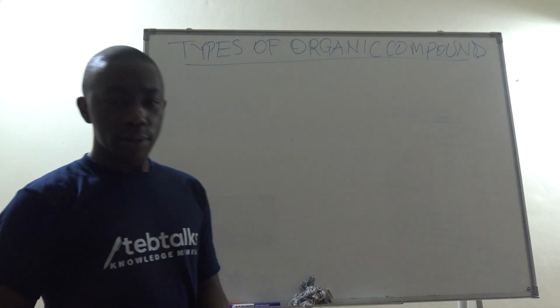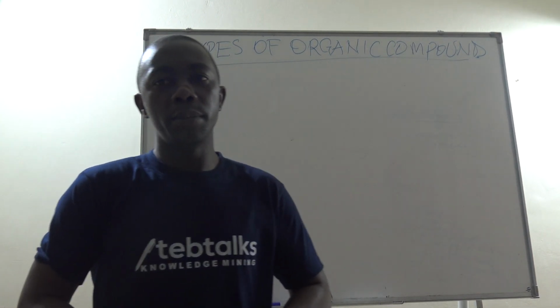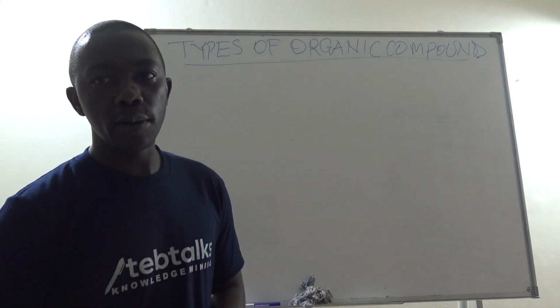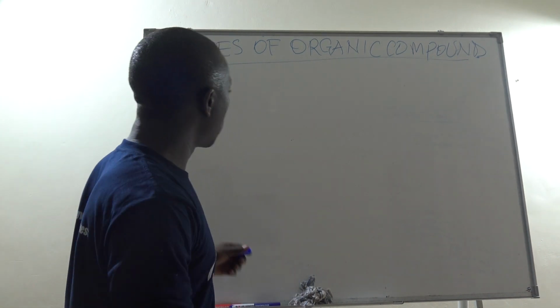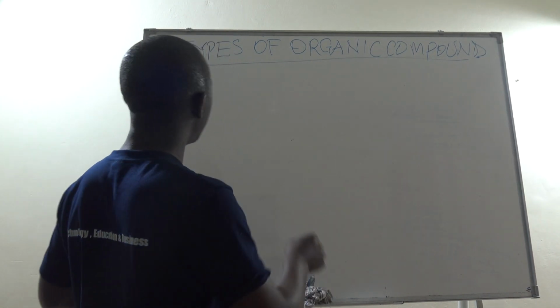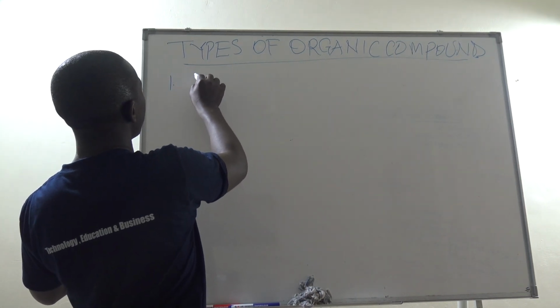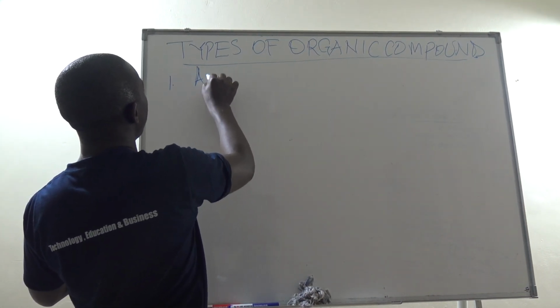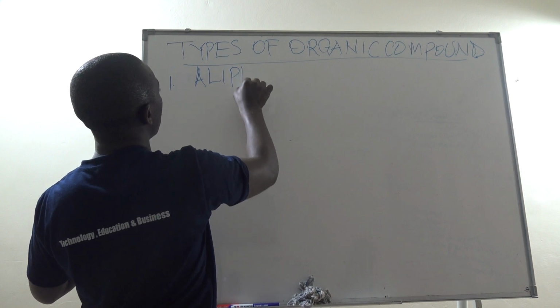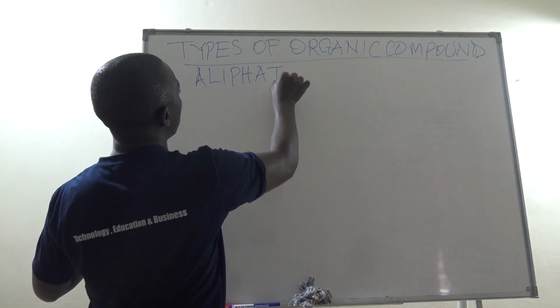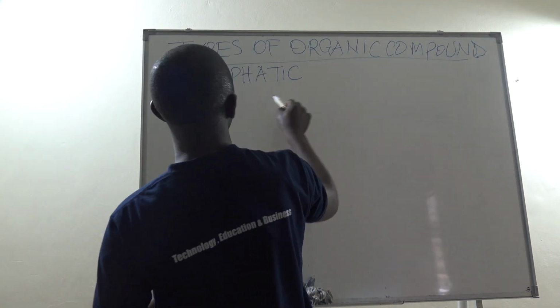It is important to note that we basically have three types of organic compounds. We want to list them before we look at them in detail. Number one, the first type is aliphatic compounds.